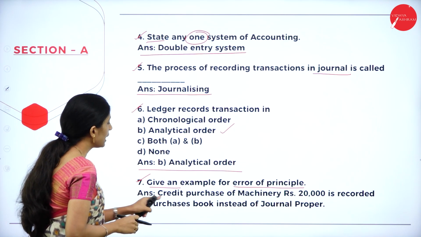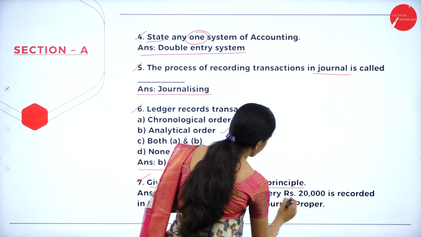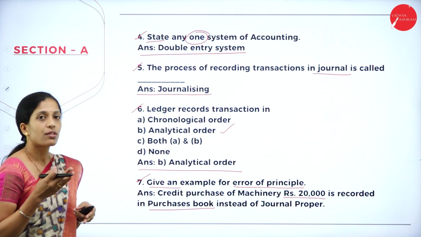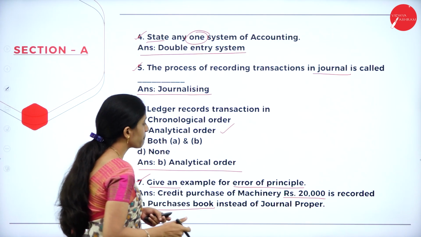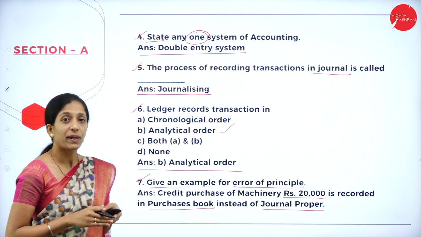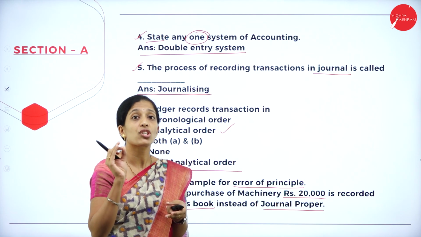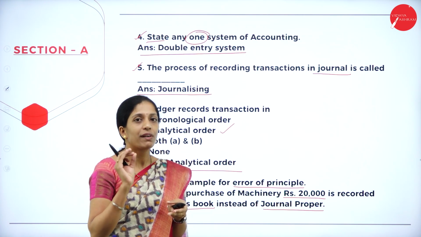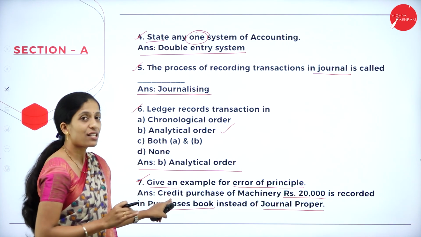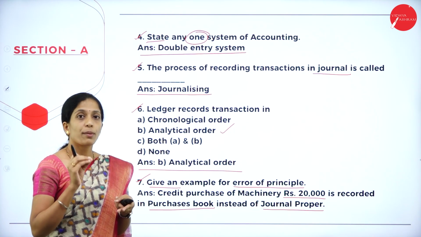Here I have given credit purchase of machinery, rupees 20,000, is recorded in purchases book instead of journal proper. Now, why is this error of principle? What will we record in a purchase book? Only credit purchase of goods. But this transaction tells us credit purchase of machinery. Machinery is what?